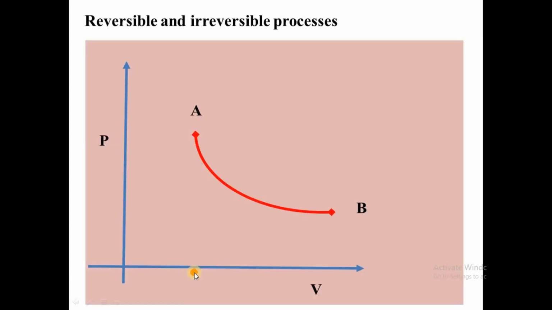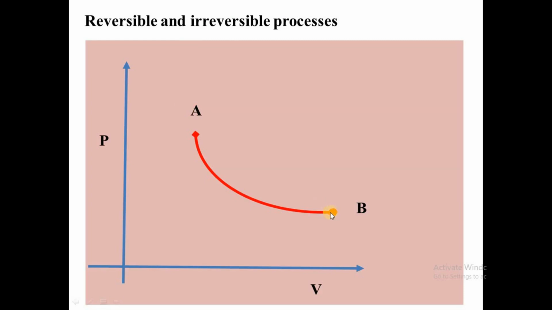Now let's see the difference between reversible and irreversible when you are looking at the work done. We have here from point A to point B. You can see that the pressure is decreasing while the volume is increasing. That is an expansion. In expansion, we have the pressure decreasing slowly and the volume increasing. Then from B to A, we have the compression.